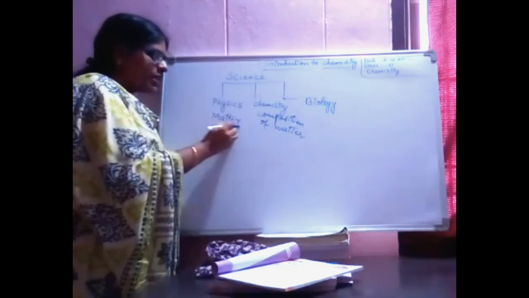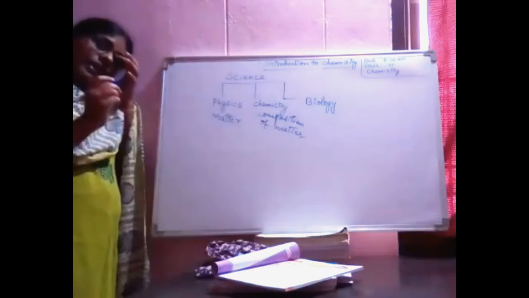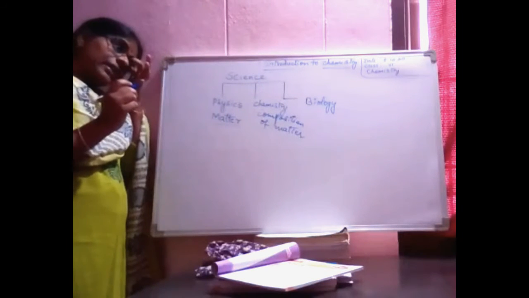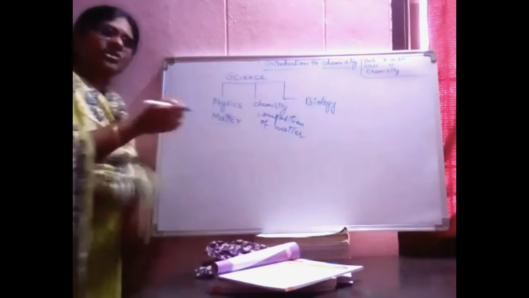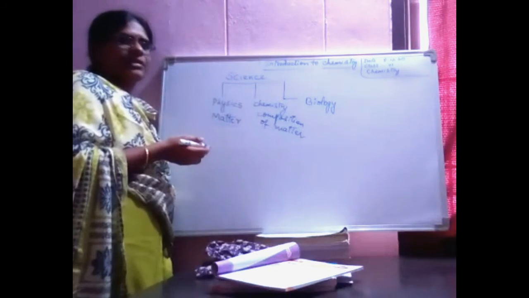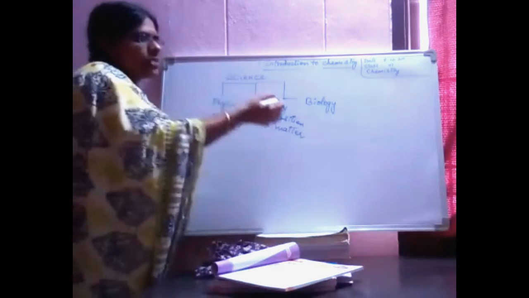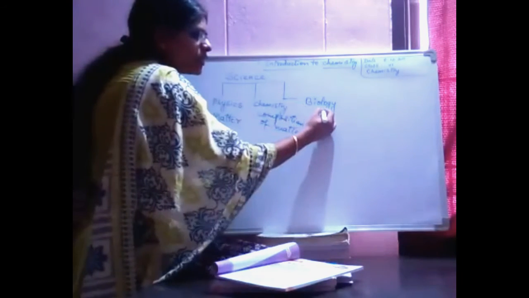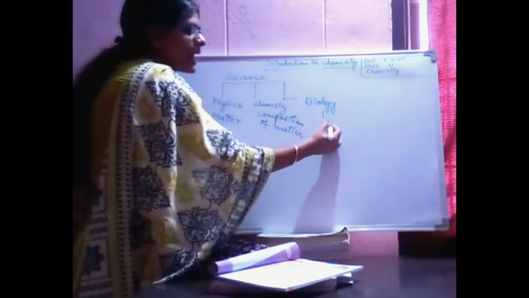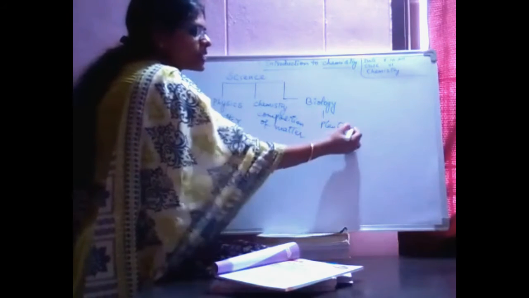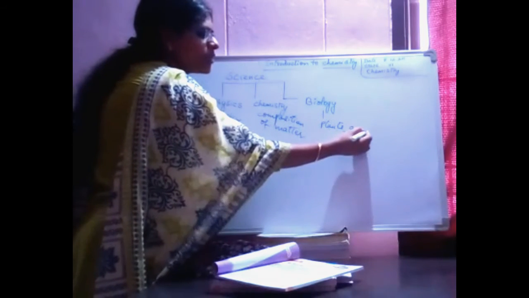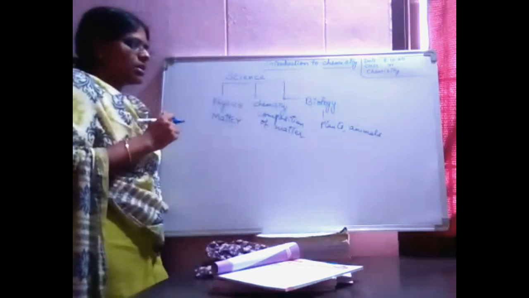Only what is matter and the different states of matter we learn in physics. When you come to biology, we will be reading about plants and animals.